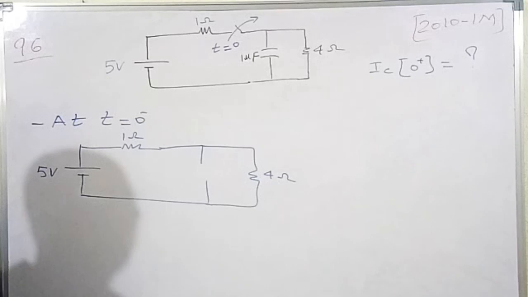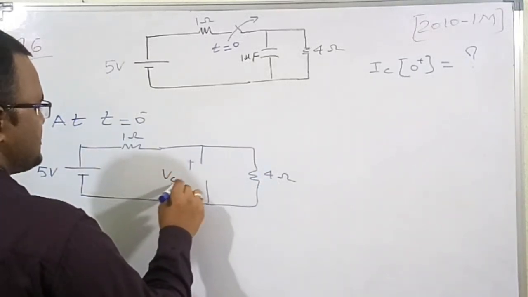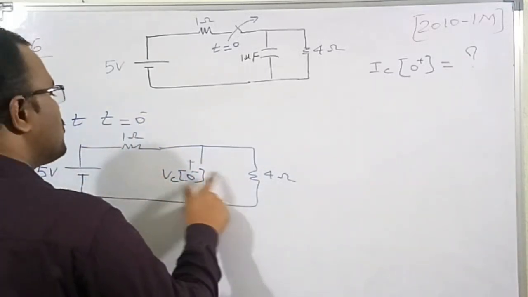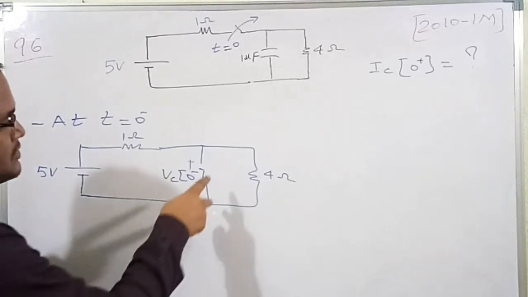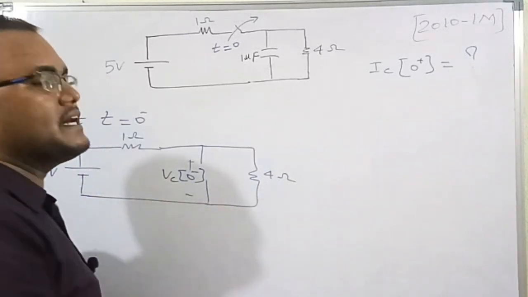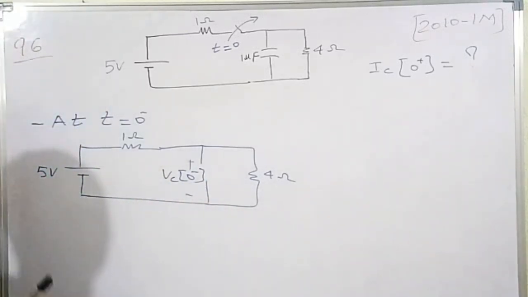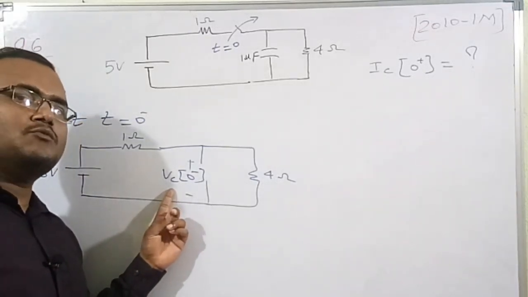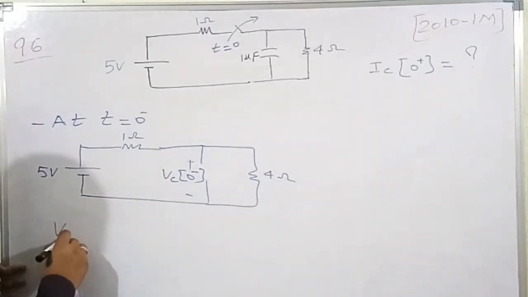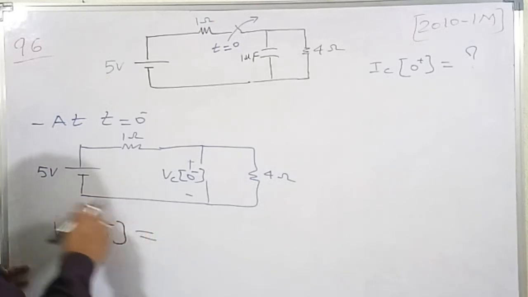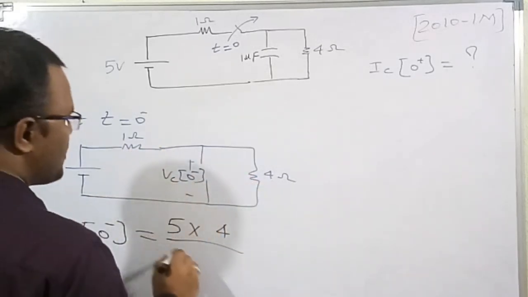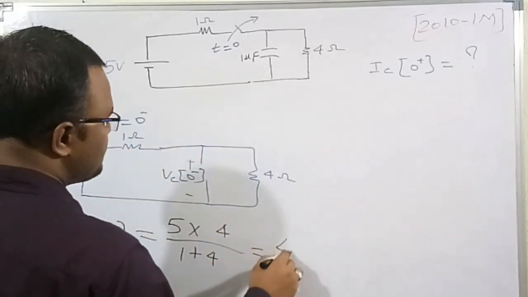Now the capacitor voltage, this is Vc of 0 minus, because I am considering the instant t equal to 0 minus. This 1 ohm and 4 ohm are connected in series, because this is the open circuit and the current in this branch is 0. Now by using the voltage division principle, I am going to find the voltage across this 4 ohm resistor, which is Vc of 0 minus. By the voltage division rule, Vc of 0 minus is equal to the supply voltage 5 times 4 by the sum of resistors, 1 plus 4. If you do this, we will get 4 volt.